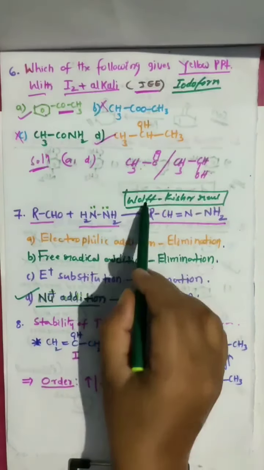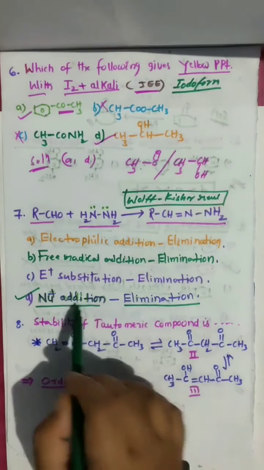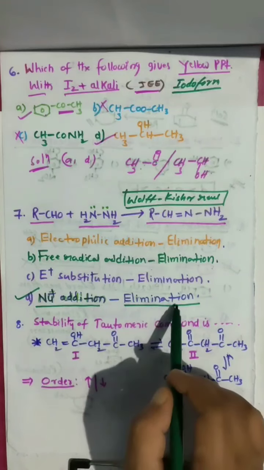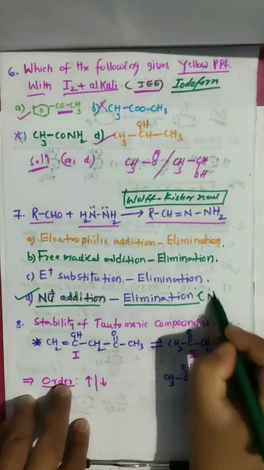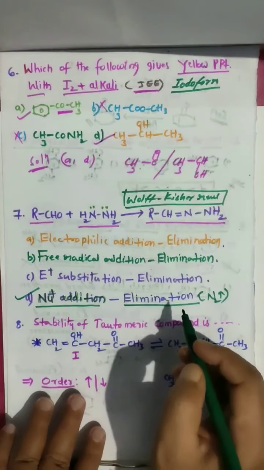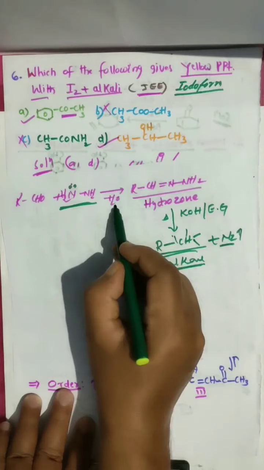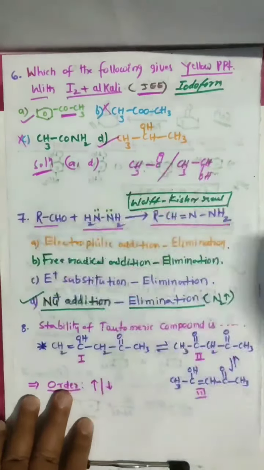Remember, during the Wolff-Kishner reaction, nucleophilic addition of hydrazine, elimination of nitrogen gas, and condensation also takes place. Why? Because initially we are eliminating a water molecule.